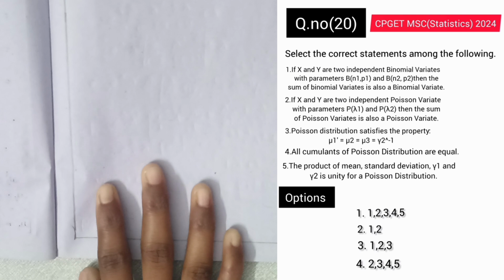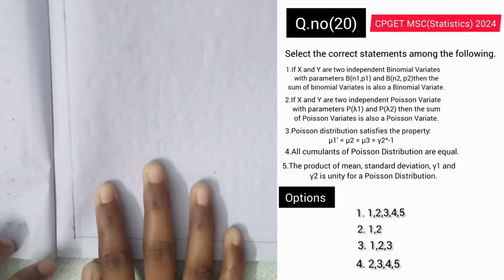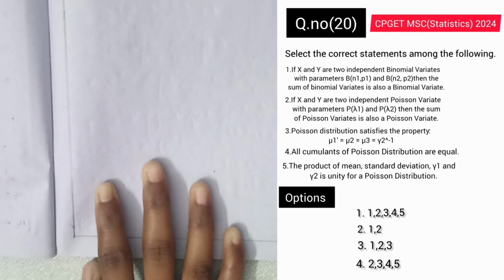statistics, and the question is: select the correct statements among the following. We have to select the correct statements from the given statements. There are 5 statements given and 4 options, and we have to select the correct option from these. So the first